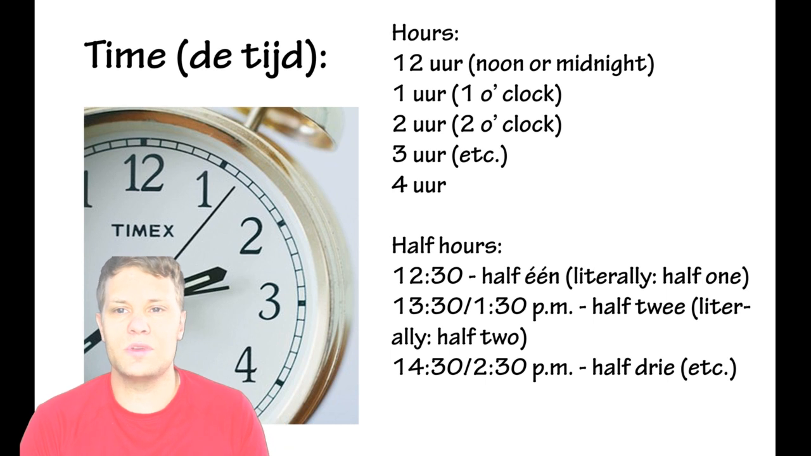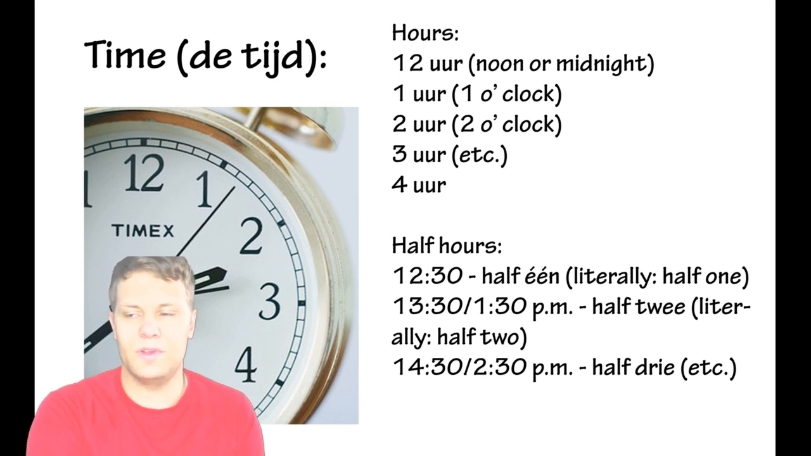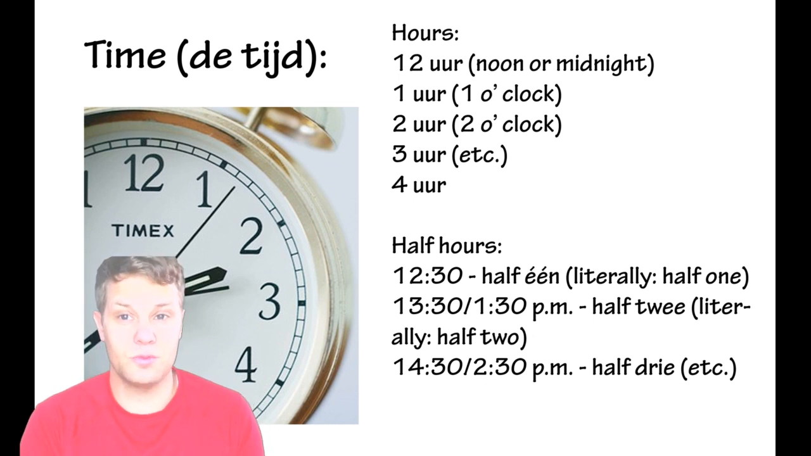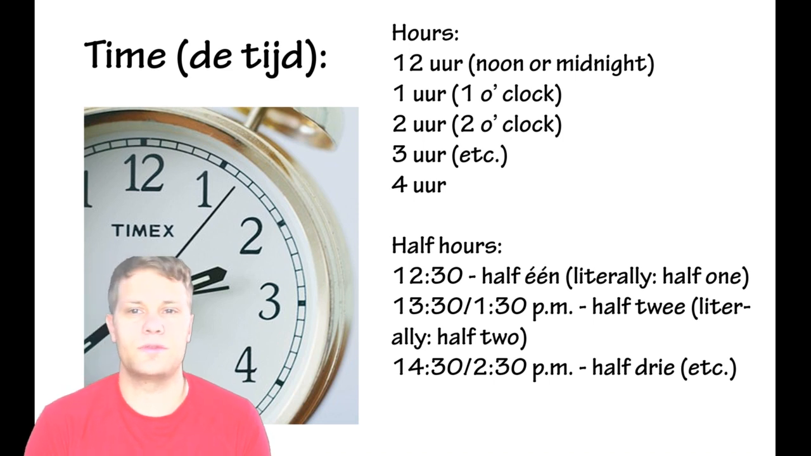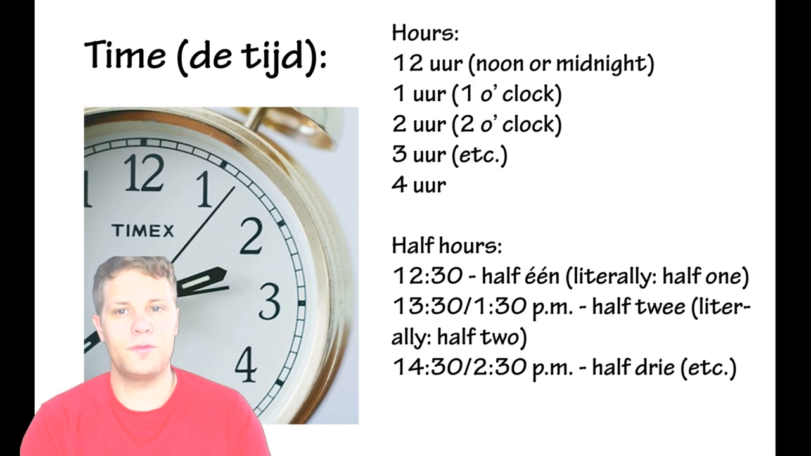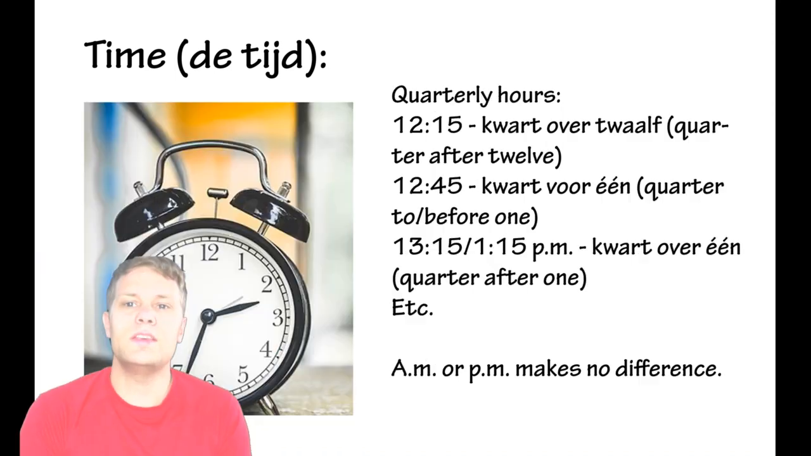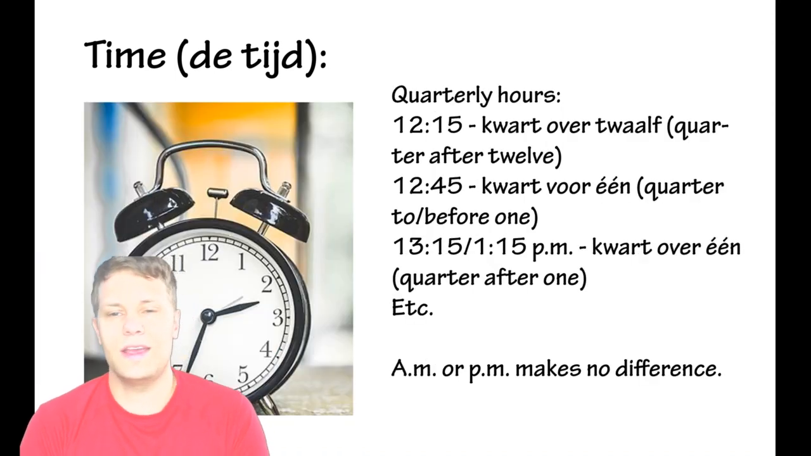4:30, then they would say het is half 5. It's half 5 because it's 4:30. So they count that before it. If it's 1:30, it's half 2 because it's 1 plus 30, so it's half of 2. So 2:30 is half 3. Then they use the quarterly hours, so that makes it a bit more complicated than English too.